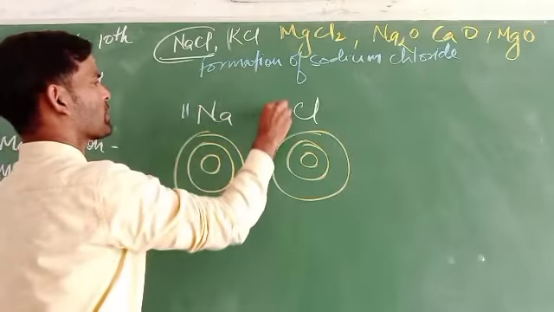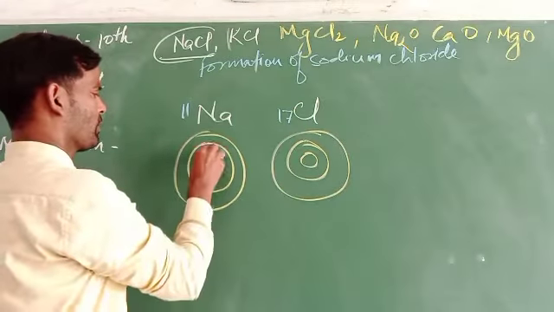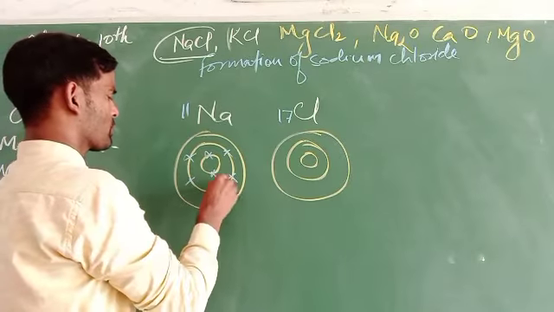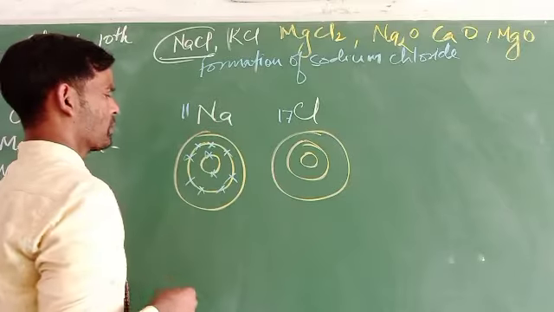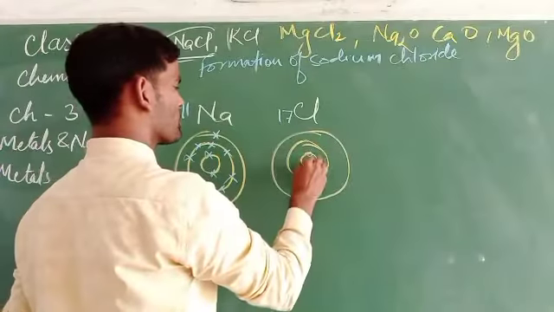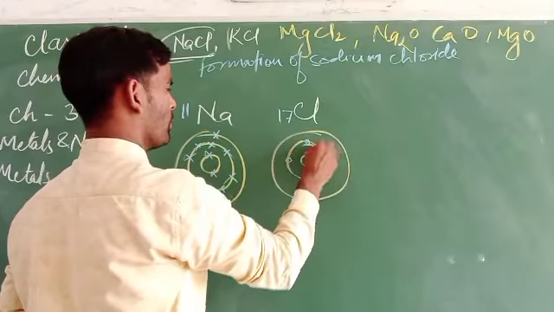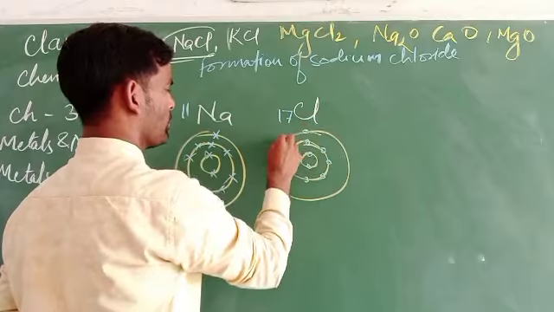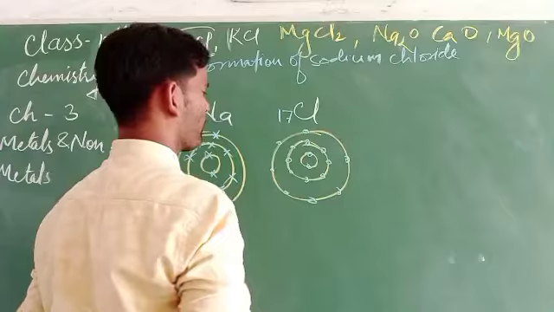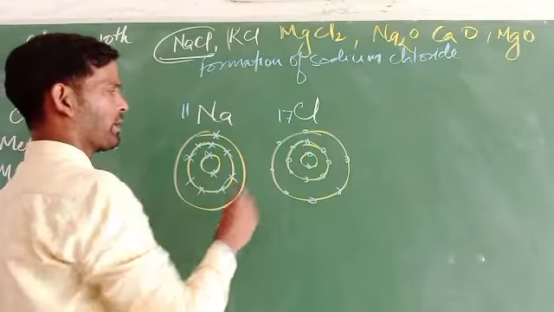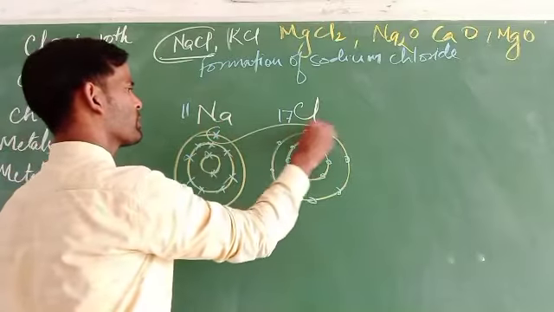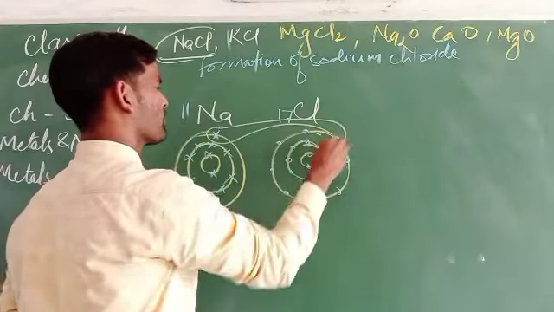So here is 11 electrons, here is 17. So 2, 8, and 1 for sodium; here is 2, 8, 7 for chlorine. So there are 7 electrons in its outermost orbit, and here is 1 electron in its outermost orbit.